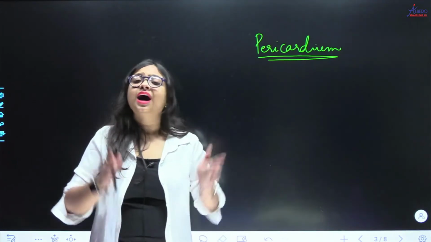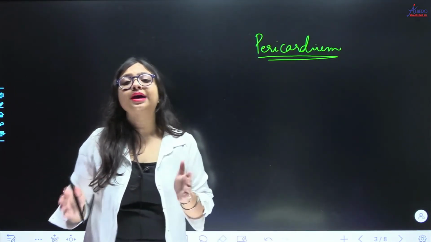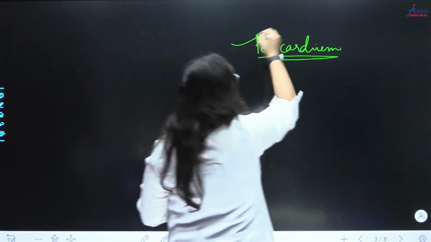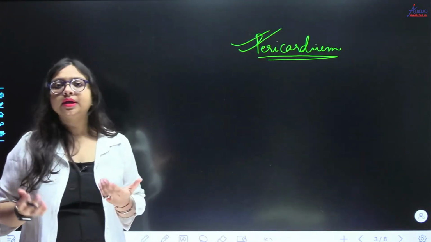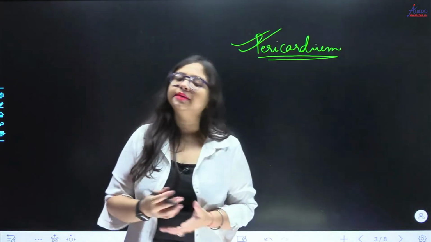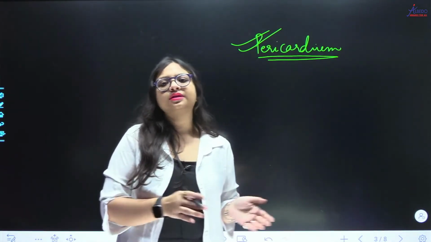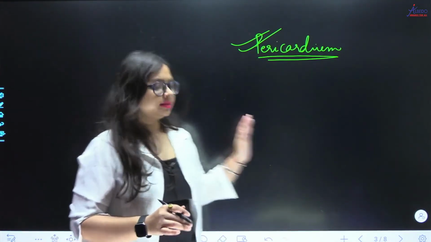Just like that, the heart is also enclosed, and the covering of the heart is called the pericardium. What is it called? Pericardium. Peri means around and cardium means heart. It also has a visceral layer and a parietal layer. That's it about it.